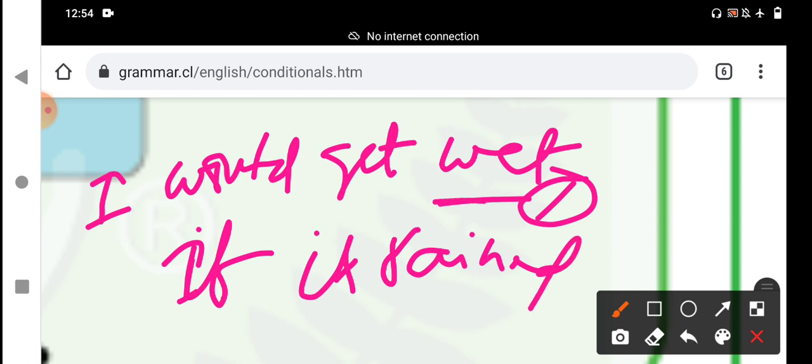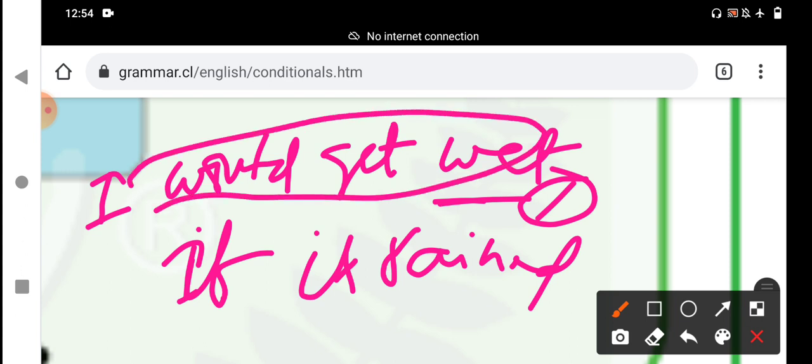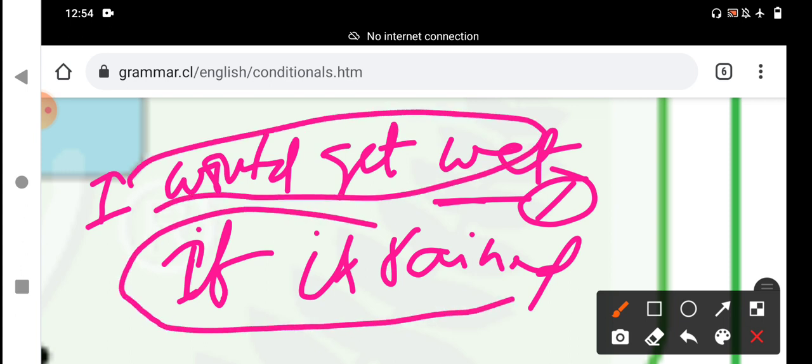That means we have interchanged. First, we should write the main clause, and second, we should write the subordinate clause. In between, we should not keep the comma, because if is a conjunction, it rained is a simple sentence, I would get wet is a simple sentence. This particular word functions as a conjunction. That is why if is also called a subordinate conjunction.